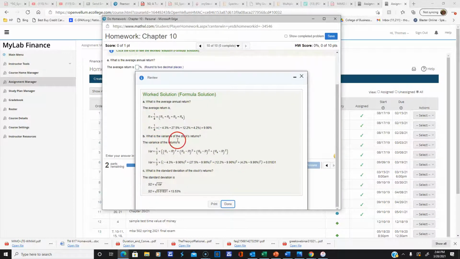Now for the variance, it was 4 minus 1, which became a third, if you look at that equation. And then you multiply that by the sum over all 4 returns. So that's why this is a 3 and not a 4. It's minus 1. And then you just take the square root of this to get the standard deviation. I hope I'm clear. If I'm not clear, just let me know. Alrighty, thank you.